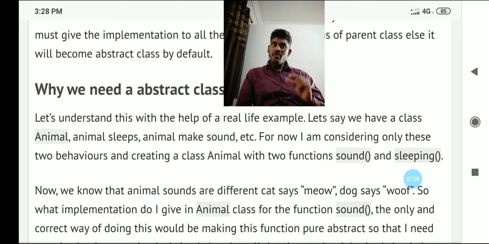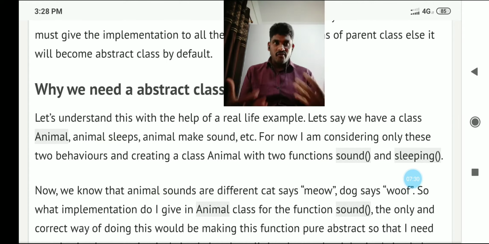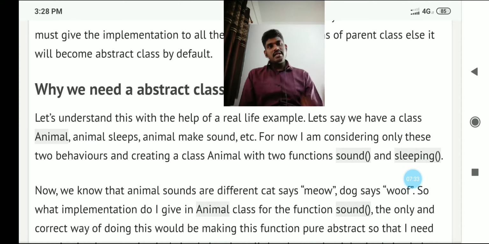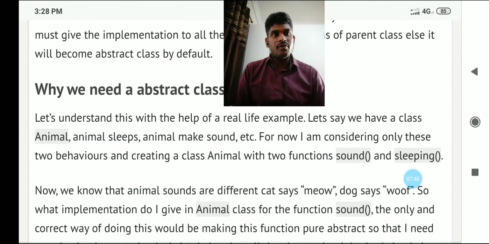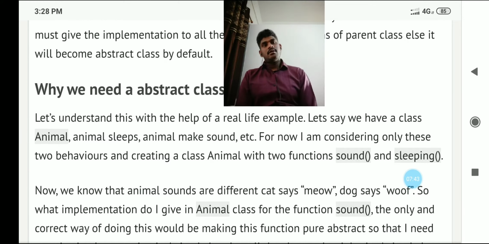Now, pure virtual functions are unique. They are not similar to one another. The making of the sound of a dog is different, the making of the sound of a cat is different, both are unique. When you want to represent this type of unique data, you have to represent it using pure virtual functions.